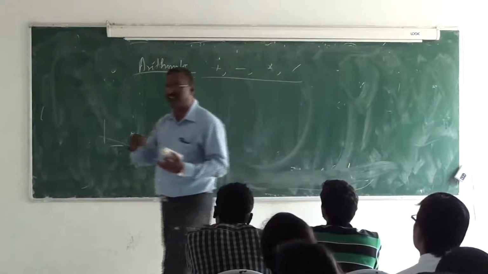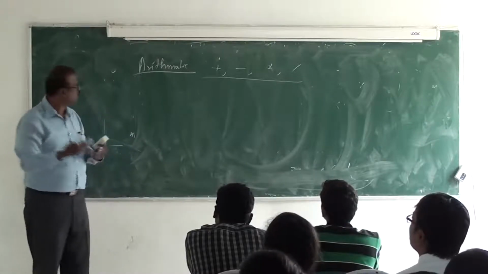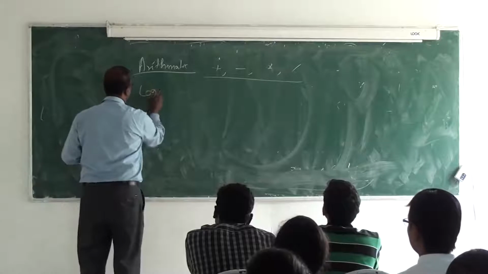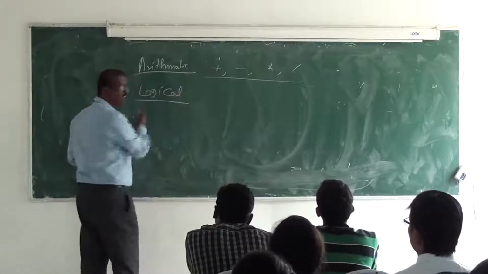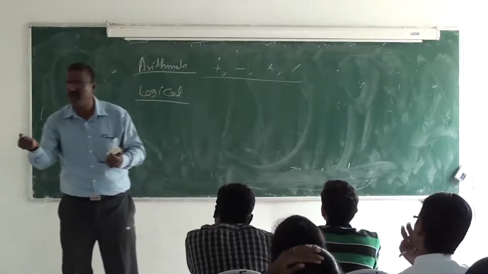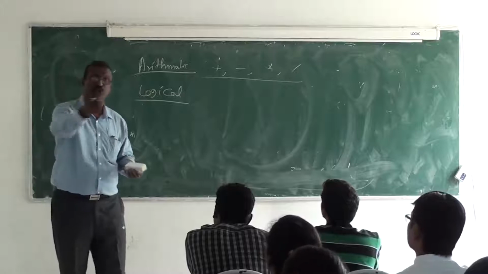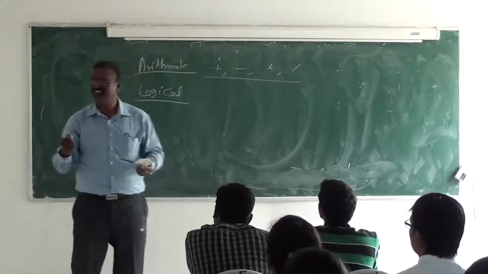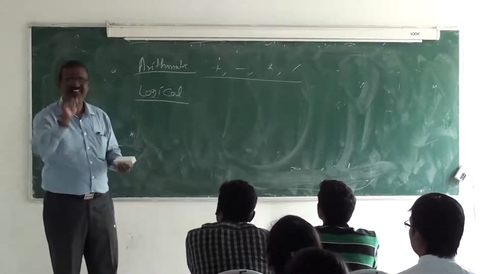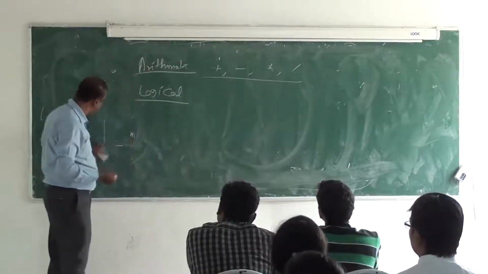We do a lot of things which do not come under arithmetic. Those are called logical operations. If two people have come, your mom says, hey, if that person comes then you go to the shop, otherwise don't go. Hey, if the TV comes, don't switch it off. You do this logical operation daily.